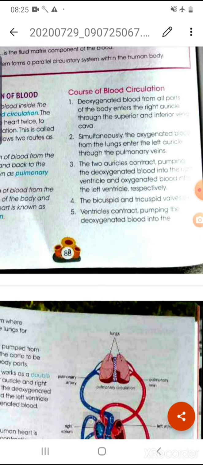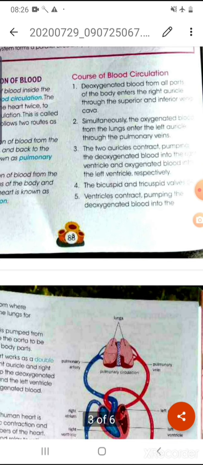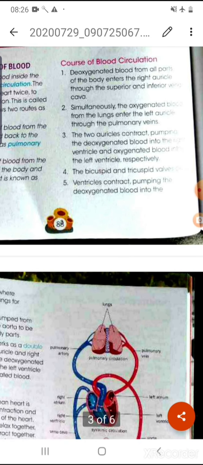First, the deoxygenated blood from all parts of the body enters the right auricle through the superior and the inferior vena cava. Different organs in our body, like the kidney and liver, perform physiological functions and produce carbon dioxide.